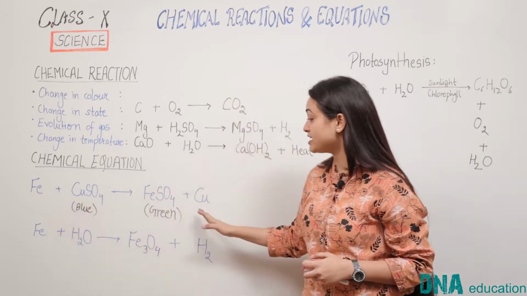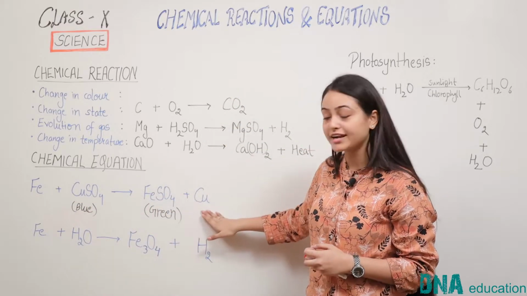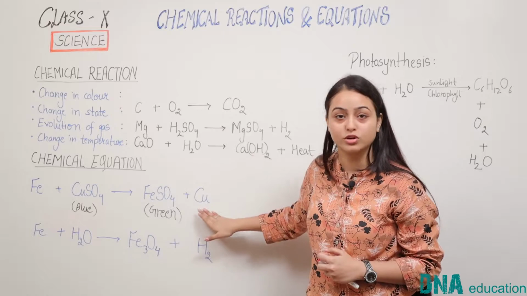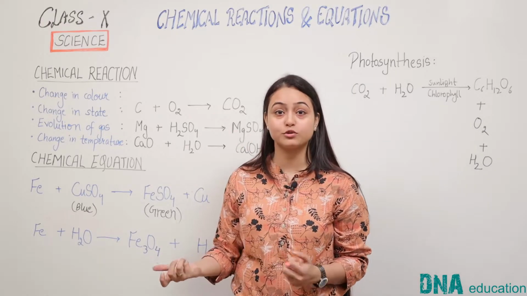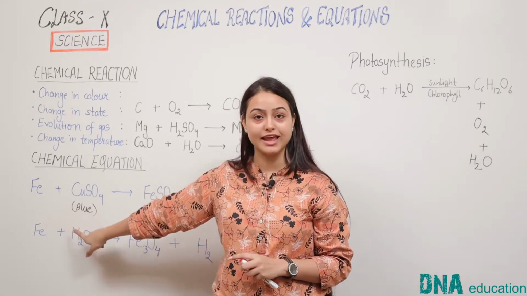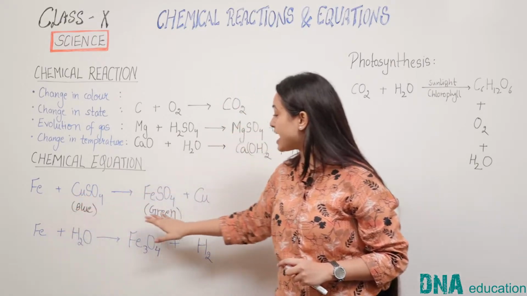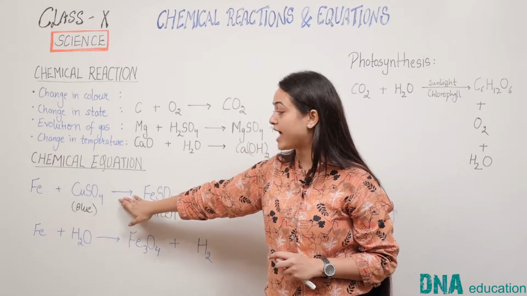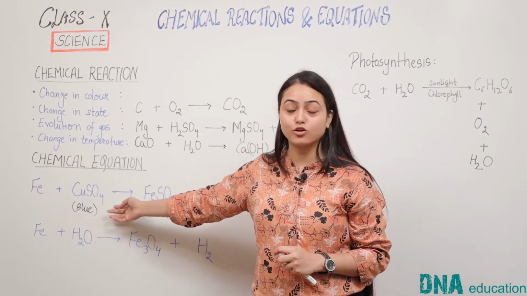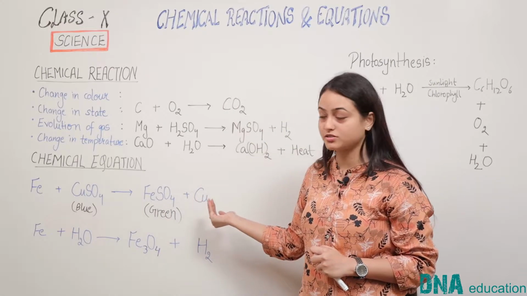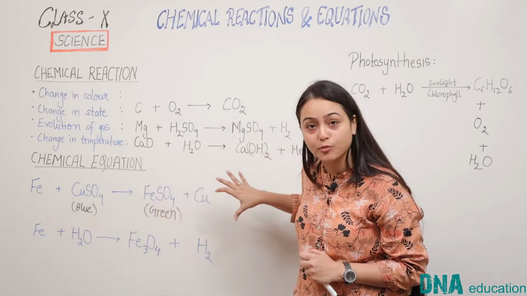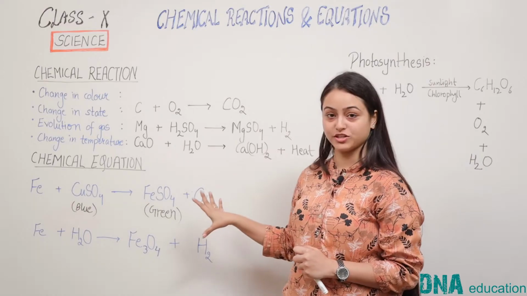The next is the right hand side. The right hand side of the equation represents the products. Products are those substances which are formed due to the interaction between the reactants. The reactants and the products are separated by an arrow in between them. The arrow is directed from reactants towards the products. So this is the basic backbone of a chemical equation.